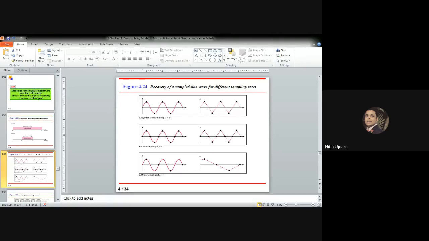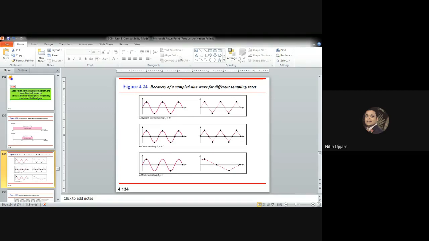In the third case, in part C, sampling below the Nyquist rate does not produce a signal that looks like the original sine wave, right? The original sine wave looks like this, and the Nyquist sampling rate is always twice the bandwidth, or the highest frequency.